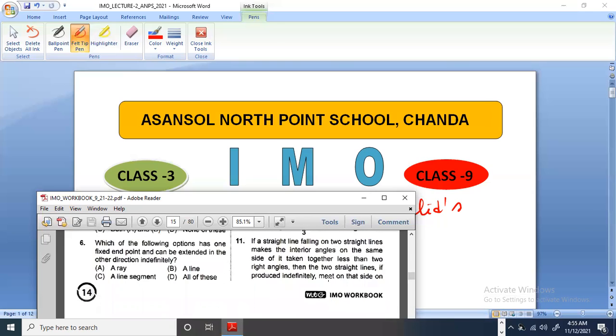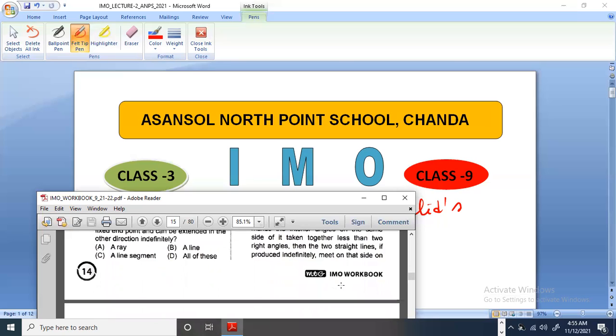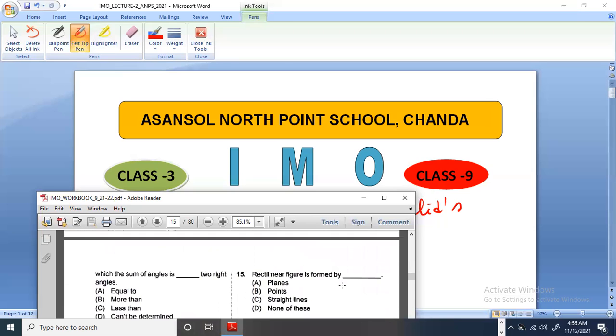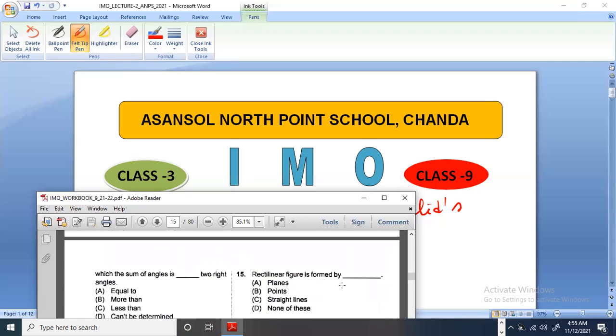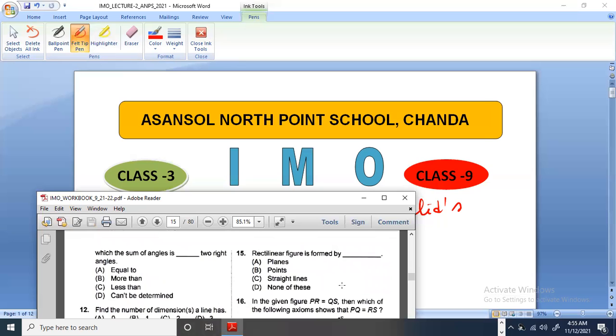If a straight line falling on two straight lines makes the interior angles on the same side of it taken together less than two right angles, then the two straight lines, if produced indefinitely, meet on that side on which the sum of the angles is dash.